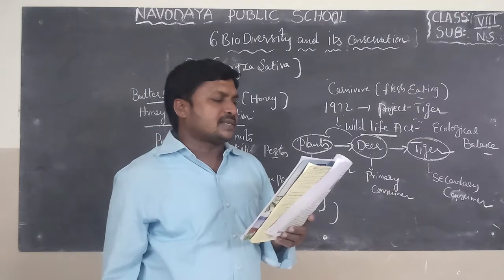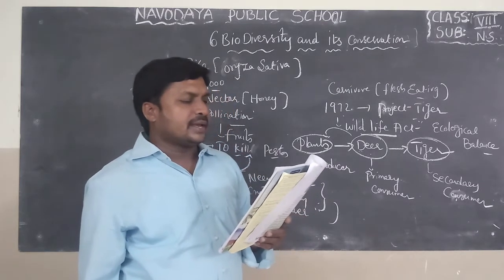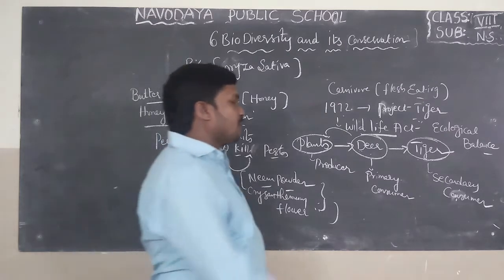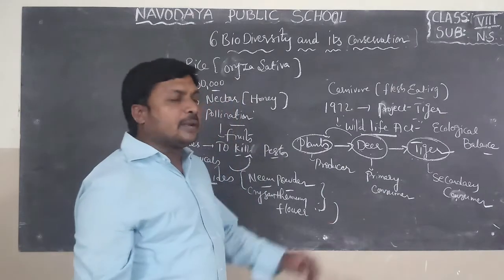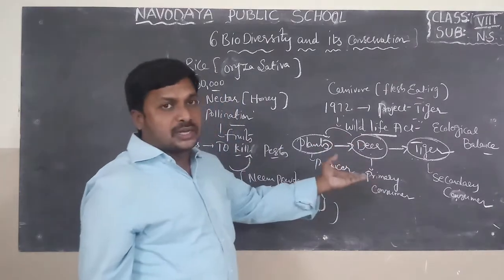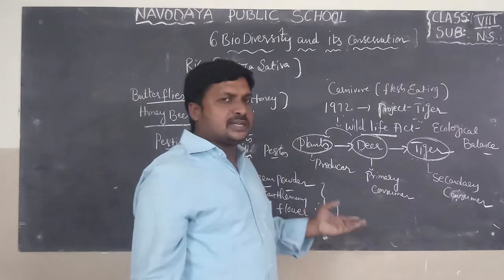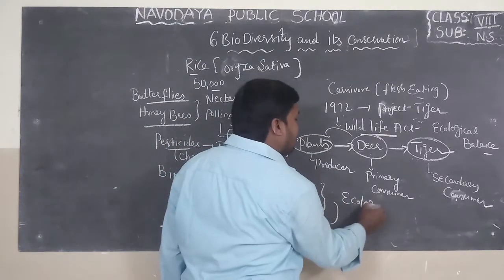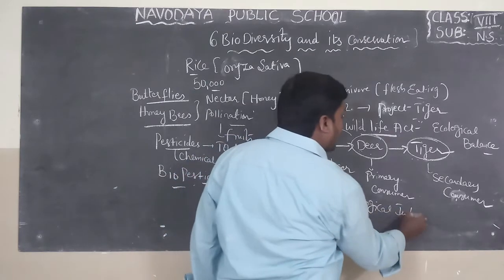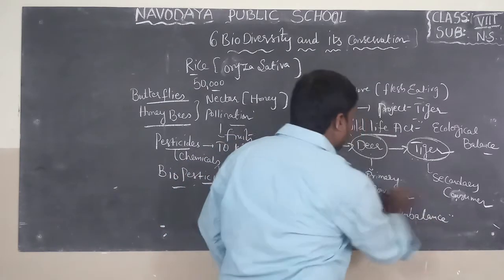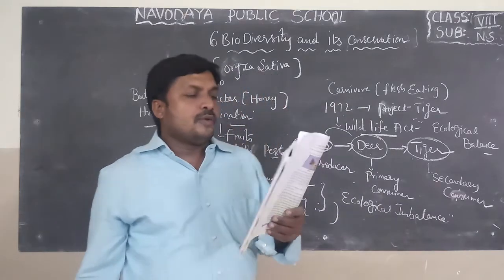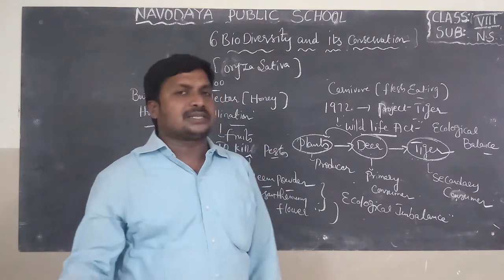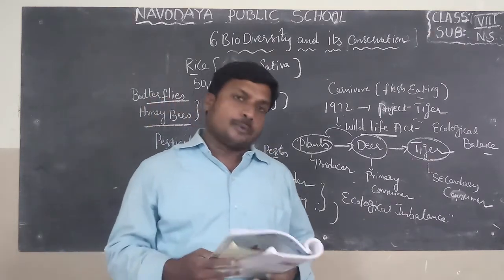What will happen to the plants in such an area where tigers inhabit? If tigers are not there, the deer population increases. When the deer population increases, the plant population decreases. So there is ecological imbalance. That is called ecological imbalance. Why is protection of forest a must? When the forest is protected, all animals and plants present in that area will be protected.